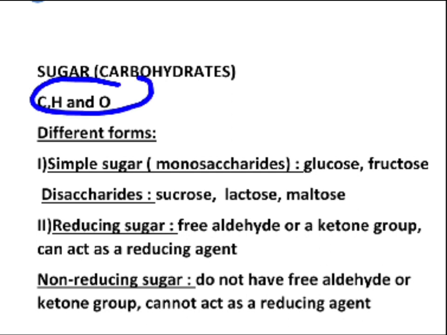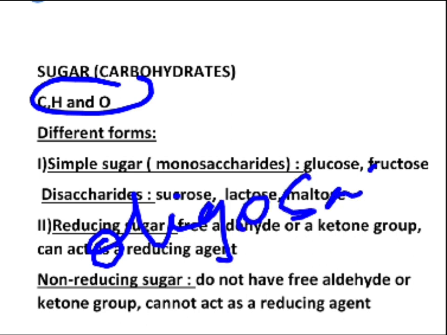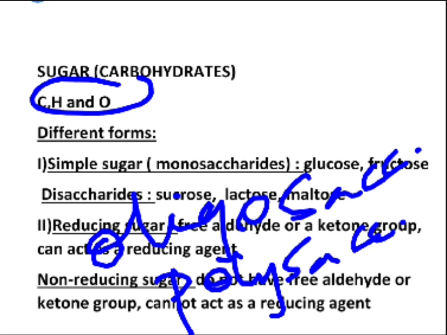Now they are available in different forms like simple sugars called monosaccharides, disaccharides, oligosaccharides, and the higher ones are called polysaccharides. Now what is the basic difference between all of them? When I say monosaccharides, these are the simplest carbohydrates which cannot be hydrolyzed to smaller molecules, for example glucose and fructose. So these are the examples quoted here.